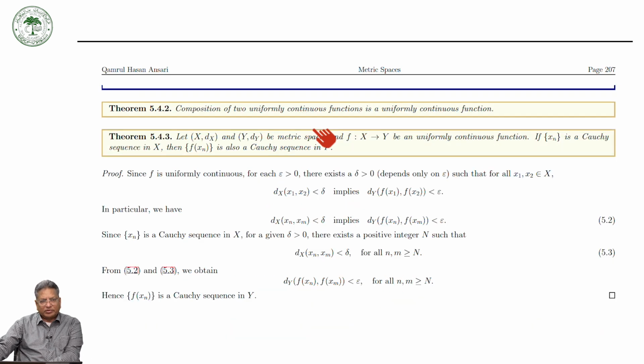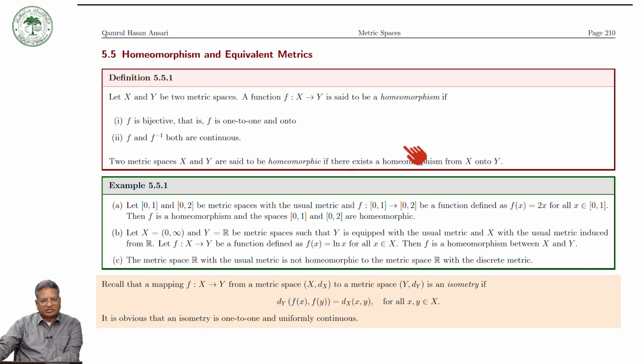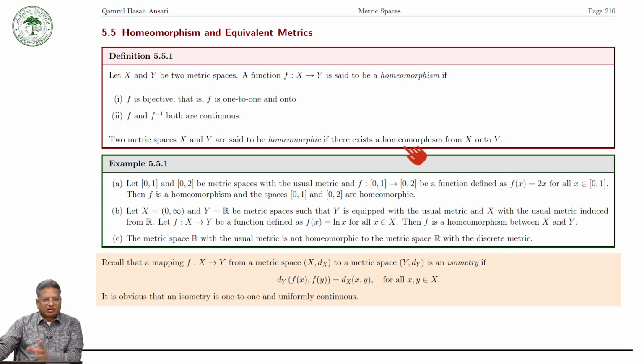This we proved. And then we proved that if f is uniformly continuous, then the image of a Cauchy sequence is a Cauchy sequence. And then we had several exercises.